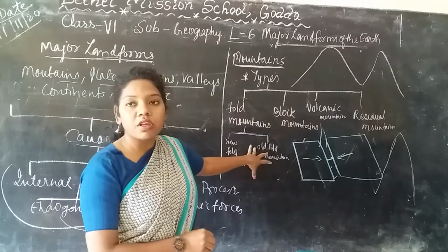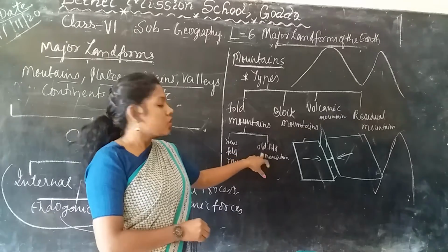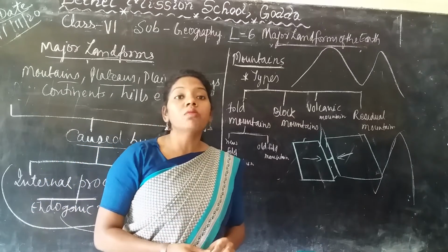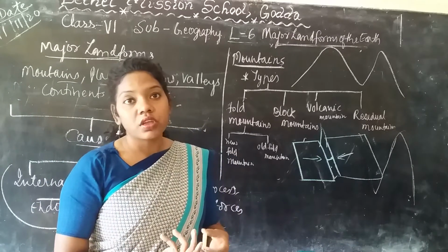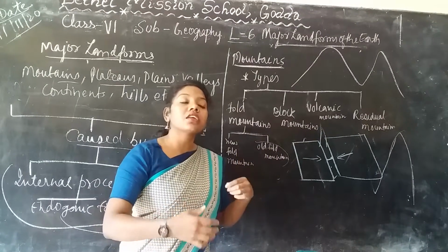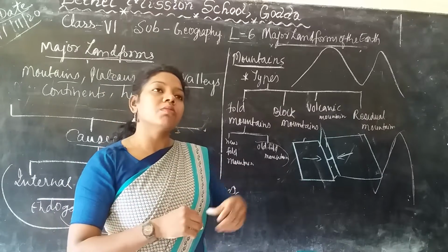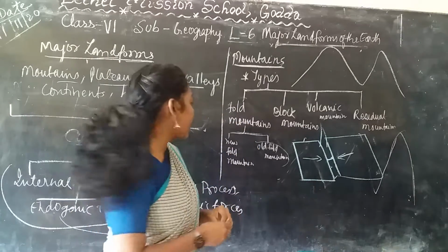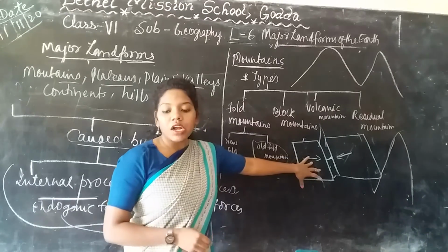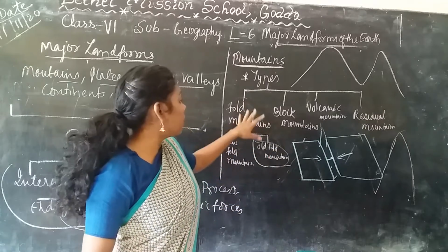Okay, so there are 2 types of fold mountains: new fold mountains and old fold mountains. New fold mountains are mountains which are formed newly, like Mount Everest, for example. The old fold mountains are very old, formed thousands or billions of years ago. Okay, that is called the old fold mountains. Now we are going to learn what are the major features of the fold mountains.